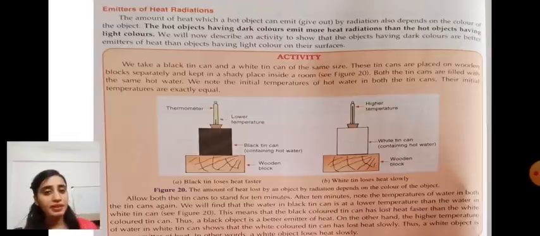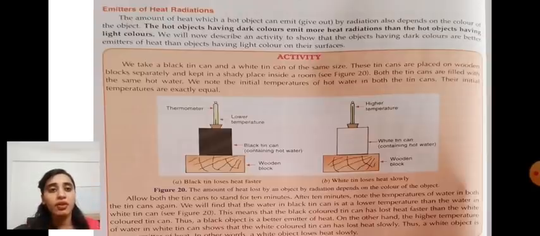In the previous activity, we saw absorption of heat radiations. We kept the tins in the sunlight, in the sun rays, when radiations fall directly on them. Now in this activity, allow both the tin cans to stand for 10 minutes.